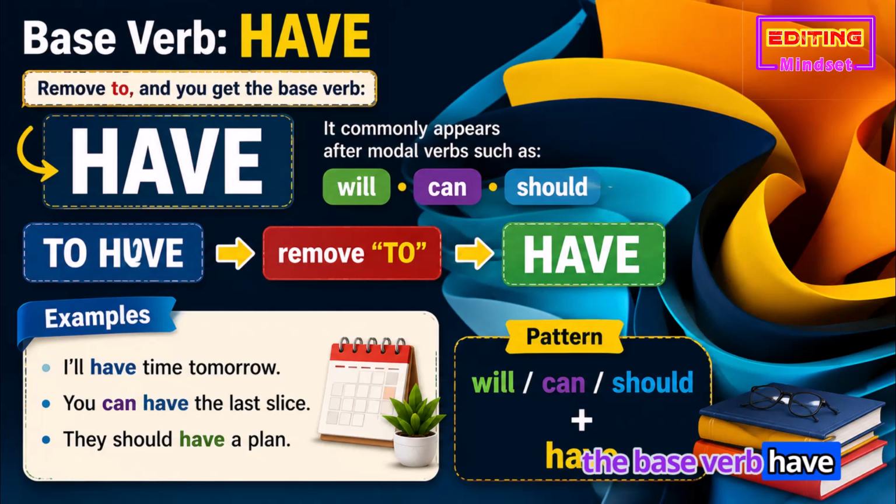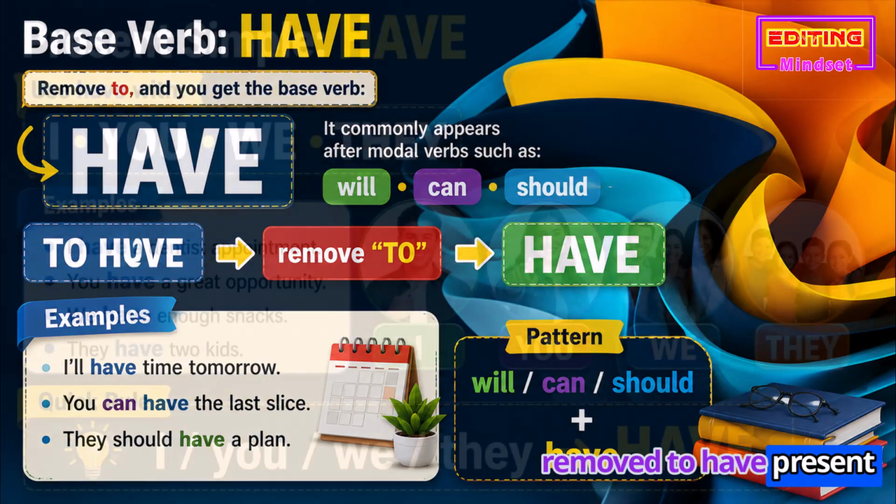Base verb have. Remove to, and you get the base verb have. It commonly appears after modal verbs such as will, can, should. Examples. I'll have time tomorrow. You can have the last slice. They should have a plan. Pattern: will, can, should plus have. To have, remove to, have.